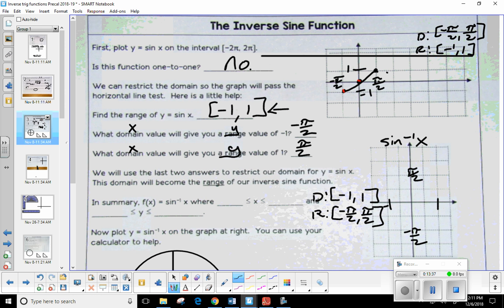And we can take these points and just switch them out. Like this point 0, 0, it's still going to be 0, 0. But this point right here was π/2, 1. What would that point be on the inverse? 1 and then π/2. This point over here would be -π/2, -1. What would he be on the inverse?